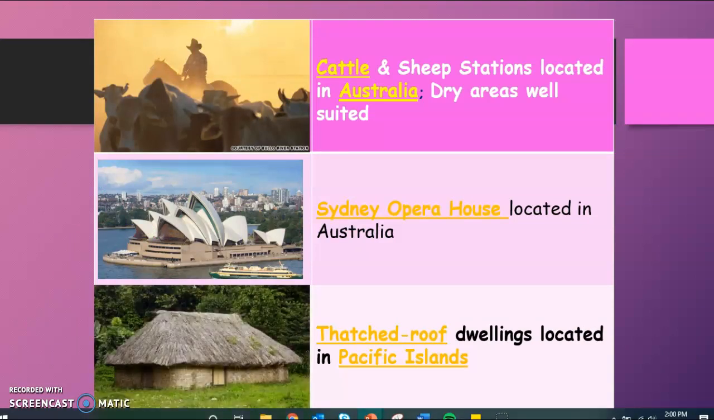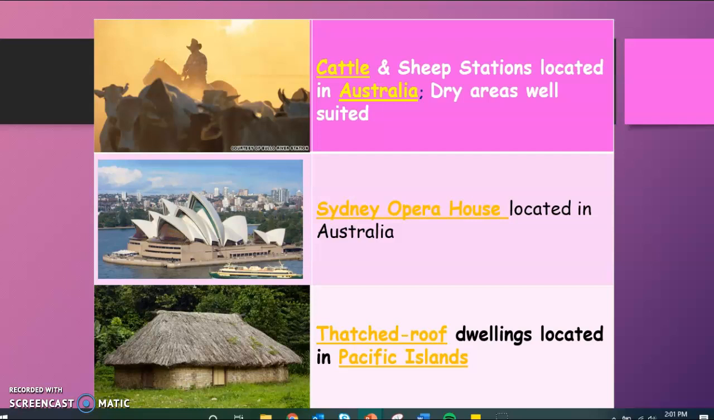All right, some important cultural characteristics that you need to know for this region. Of course, as we've talked about, the primary level of economic activity in Australia is going to be cattle and sheep stations. Because most of Australia is so dry, it does not have good arable land, and so people rely on cattle and sheep herding in the interior of Australia to make money.